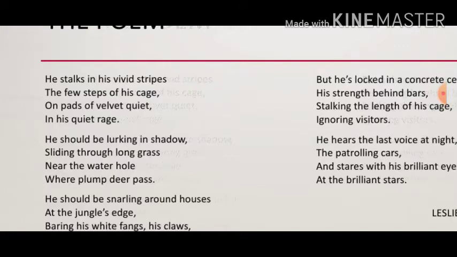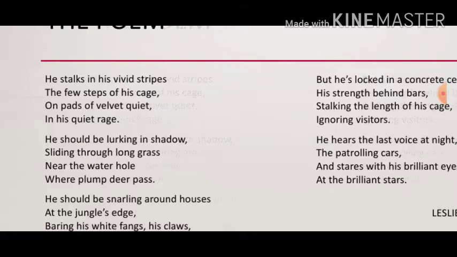In the first paragraph, through these lines, the poet says that the tiger that is confined in the zoo moves around in the cage under his bright colored skin. He further says that the tiger can take only a few steps because the cage is small and it is not easy to move in it.